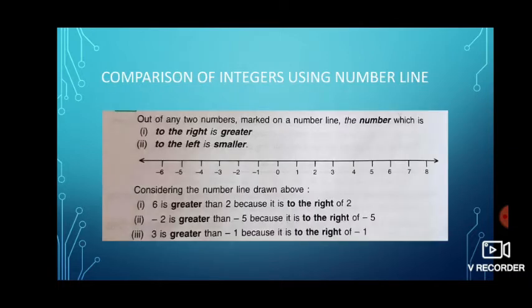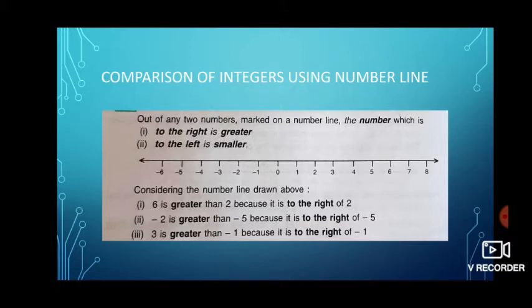Next one is comparison of integers. Whenever we are comparing integers, here I am showing using a number line. Without a number line, we always have to keep in mind: the positive is bigger than 0 and negative, and 0 is smaller than the positive and bigger than the negative, and negative is smaller than 0 and positive. But whenever we use a number line, it is much easier to compare the integers. On the number line, the right side number is always greater and the left side number is always smaller. Very easy.